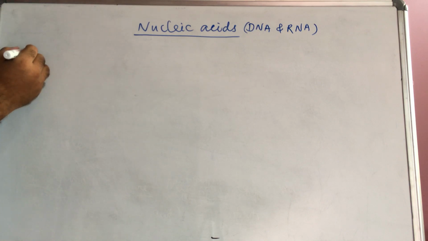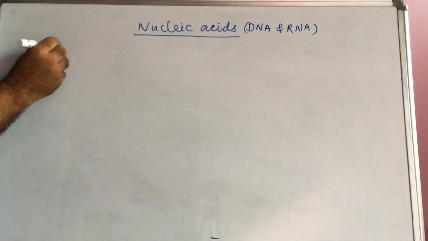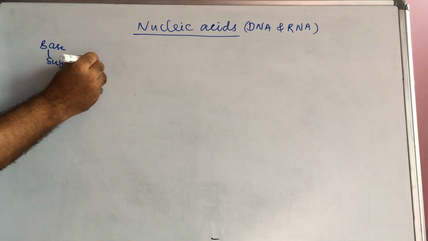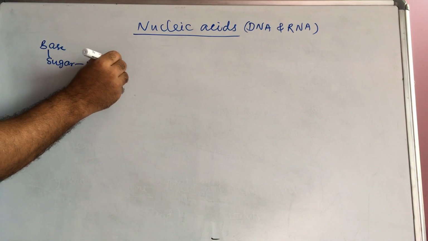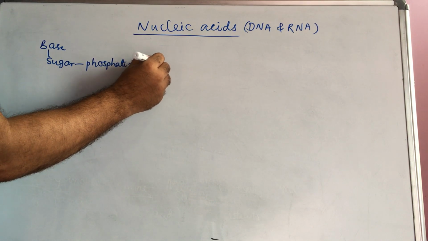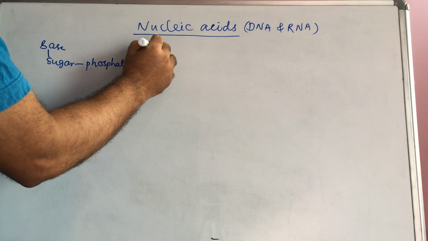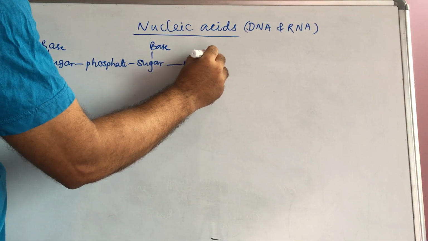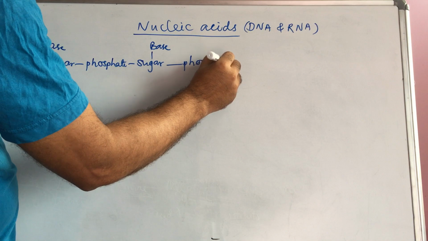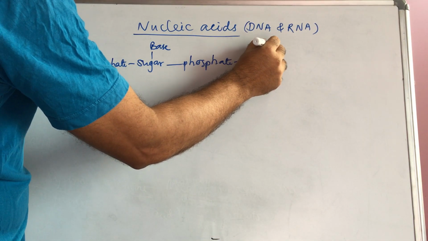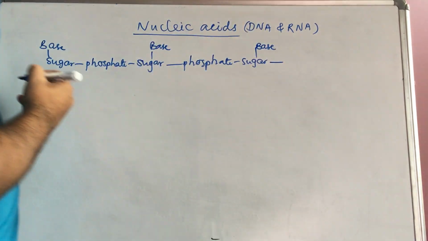Actually, DNA or RNA exists like this: base, sugar, phosphate, and again sugar. Next on this base, again phosphate, next sugar, again here base. Like this, it is a conjugation process.